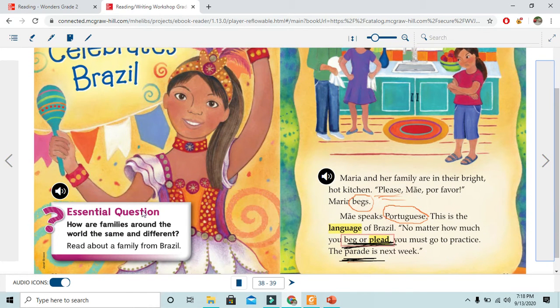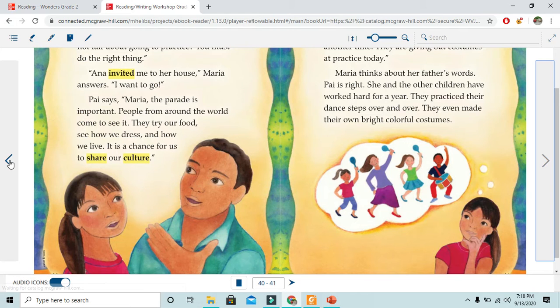I want you to look at the question again. How are families around the world the same and different? While you are reading the story, you are going to understand the meaning of this question. Here we are going to read about a family in Brazil. So let's listen now.